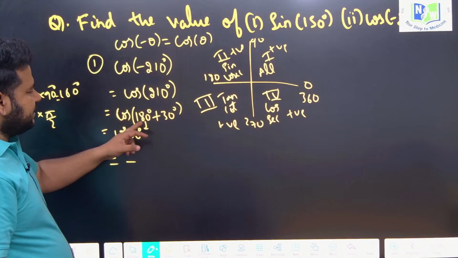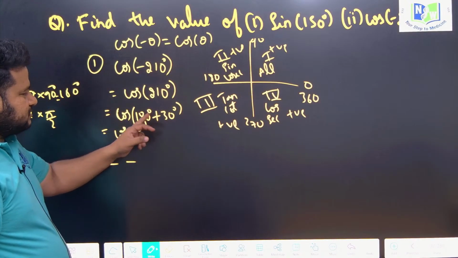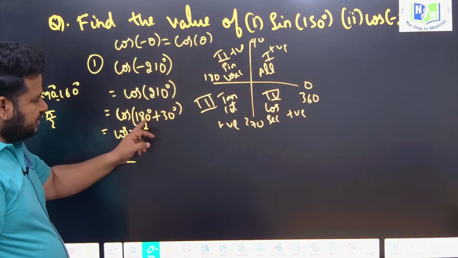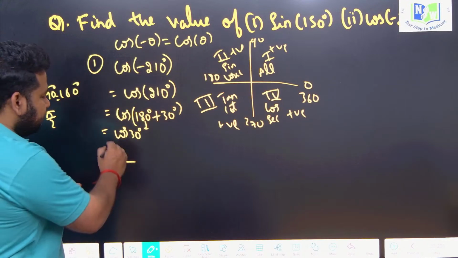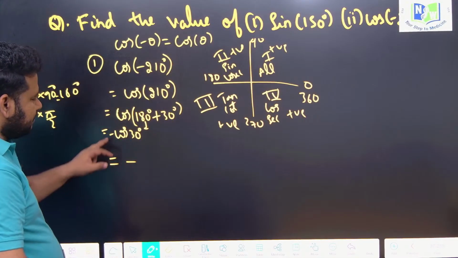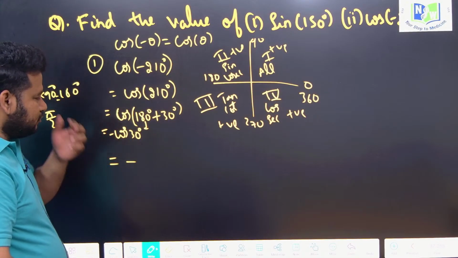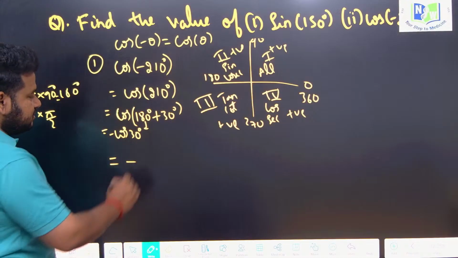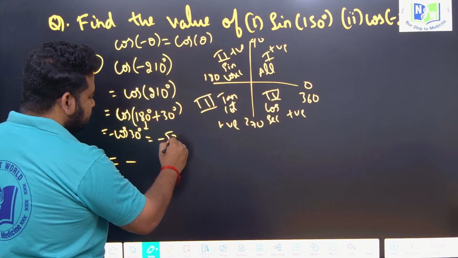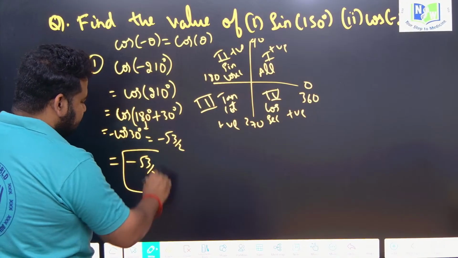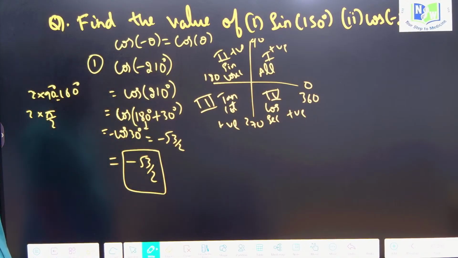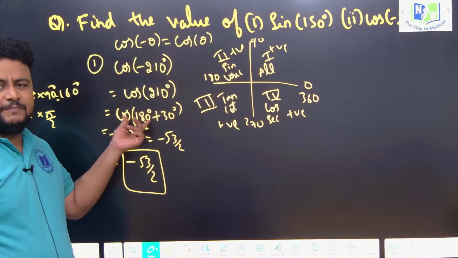But cos of 180 plus 30 degree is coming in the third quadrant, so cos of 180 plus 30 will give us negative. Already I have put the negative sign here. So cos 30 is what, friends? Cos 30 is root 3 by 2. So this will be minus root 3 by 2 is the answer. Minus root 3 by 2 is the answer, friends. This is the way we can solve this question. That is what I took, pi by 2 into even multiple.